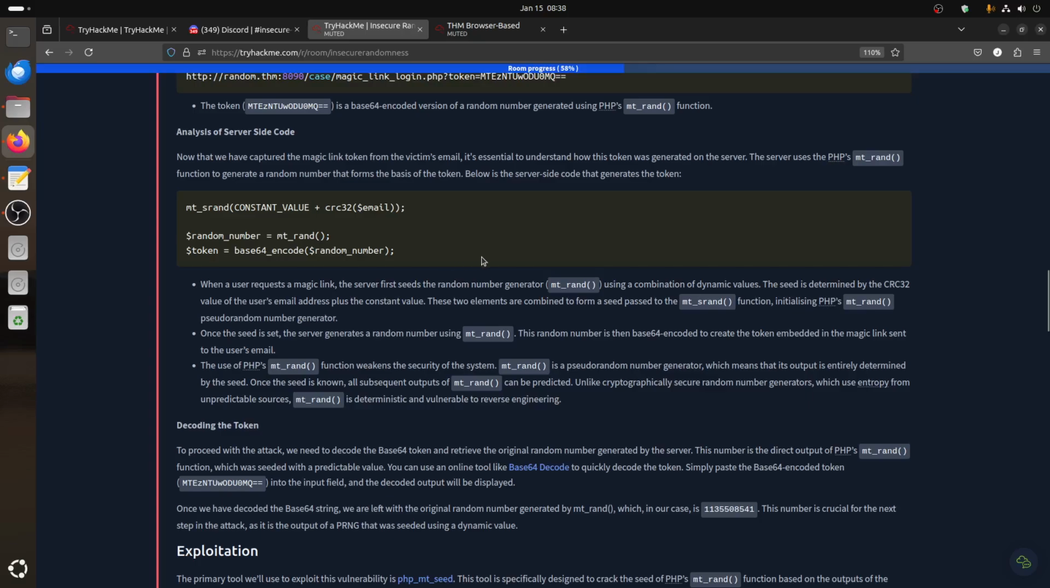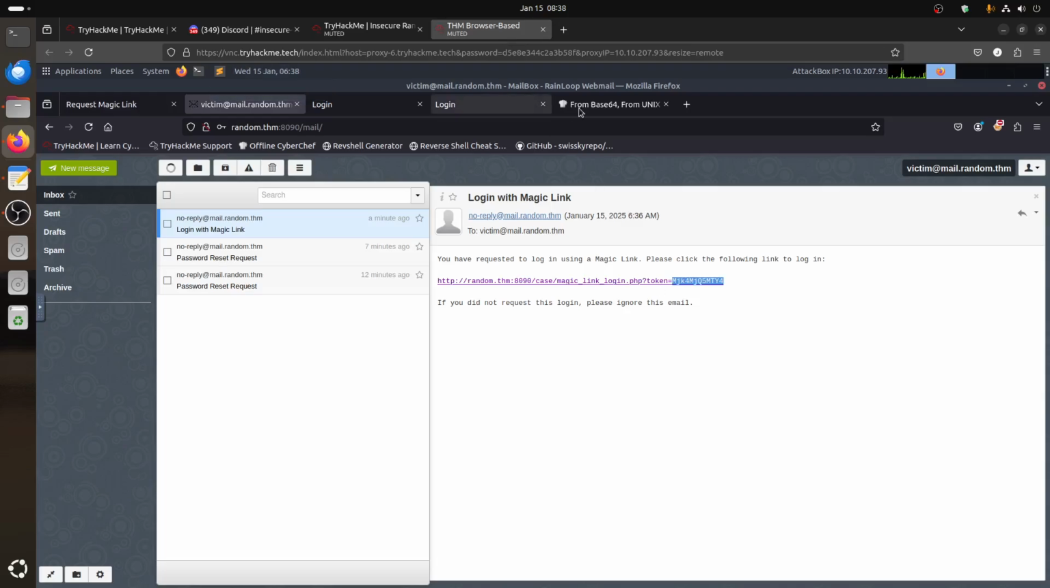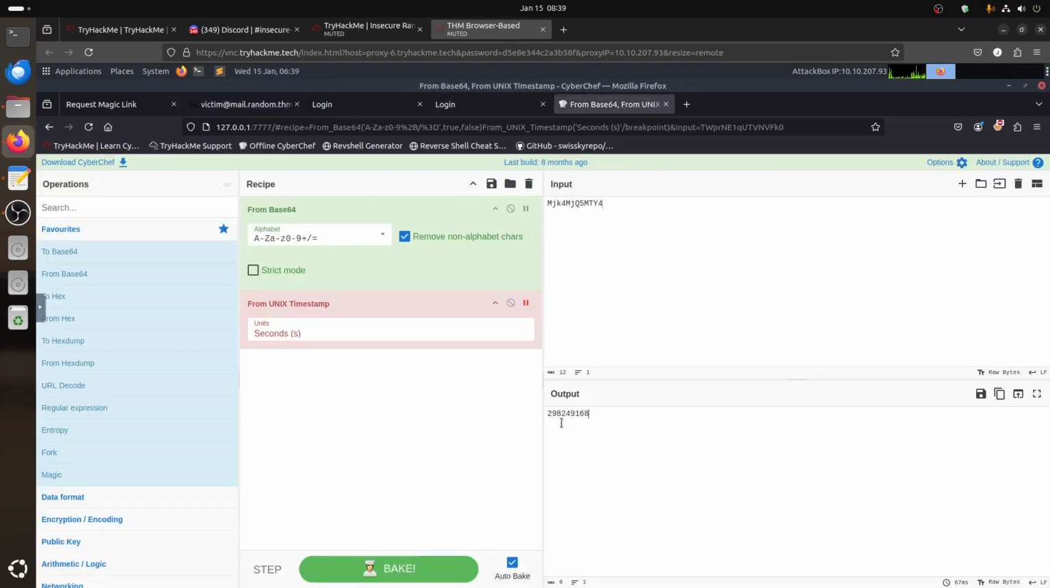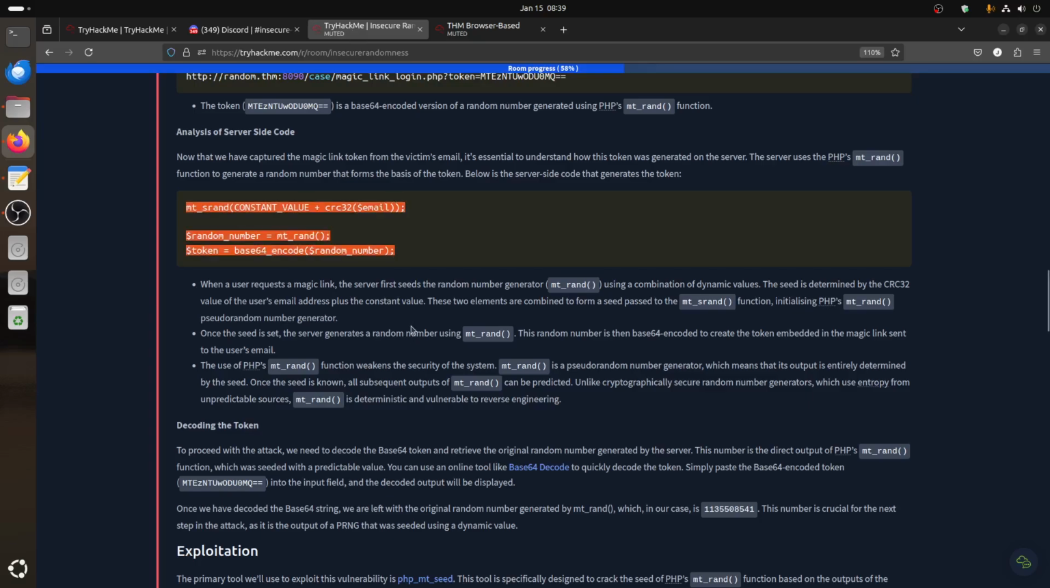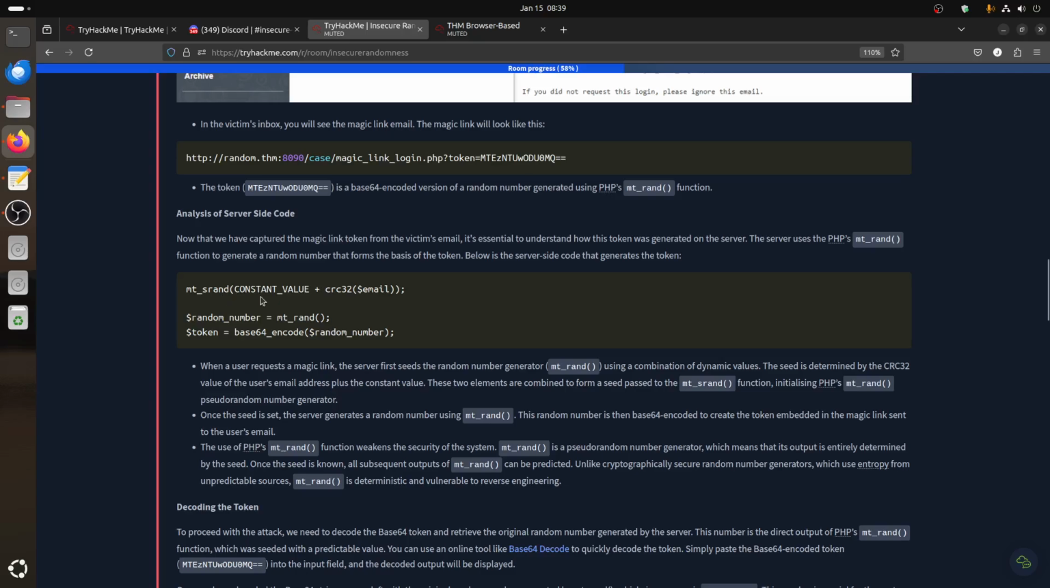So you're not solving this problem if you don't know the back-end code of it, because you can just see it doesn't mean anything. If you know this, you can guess what this number is. Like here, it tells you it's a timestamp. It's not a timestamp. Then if you look here in the function, the seed starts with a constant value. So is this something constant that doesn't change? Then CRC32 of the email. So we just do the email with this CRC32.